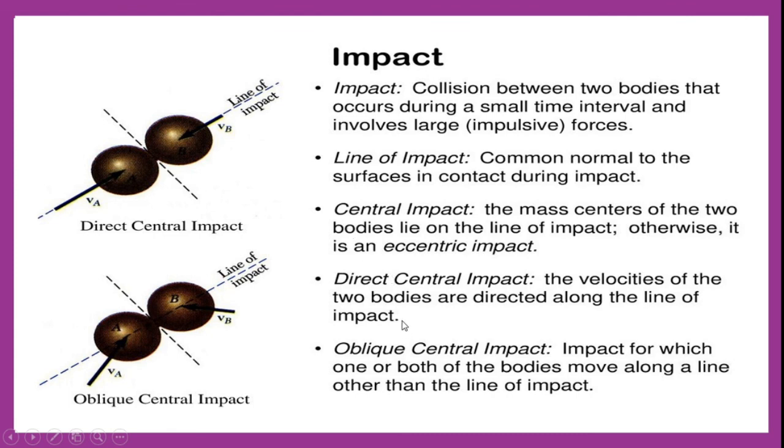Now we will see direct central impact. Direct central impact is nothing but the velocities of the two bodies being directed along the line of impact. Then we call it direct central impact. Now we will see oblique central impact. It is impact for which one or both of the bodies move along a line other than the line of impact. So when two bodies collide, after the impact, if one of the bodies is moving away from the line of impact, then we call such impact oblique central impact.